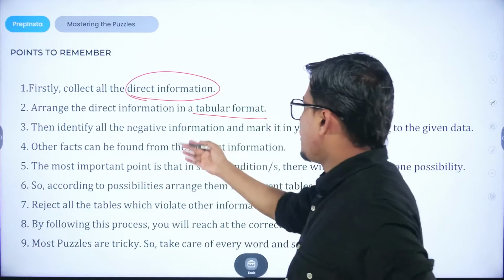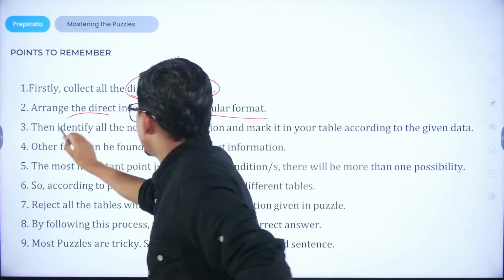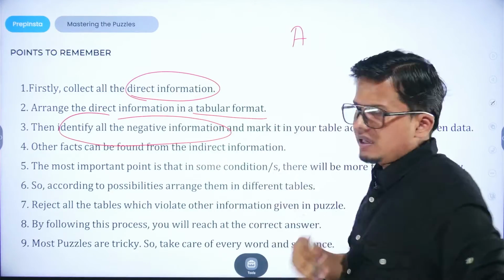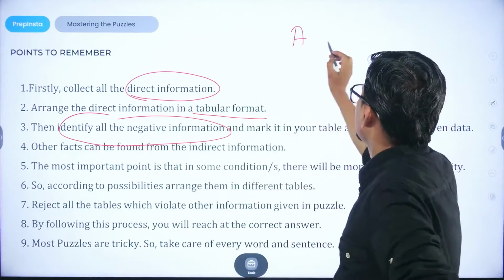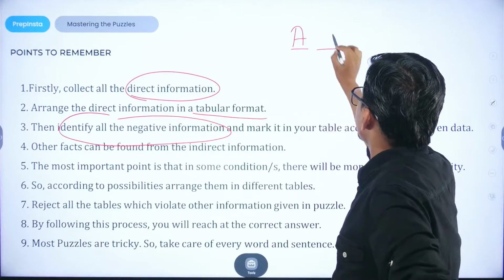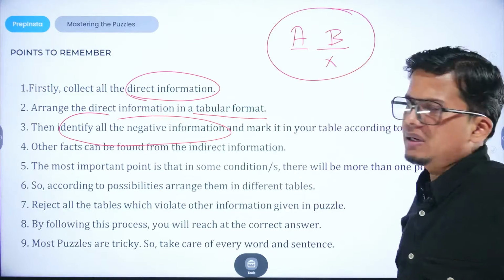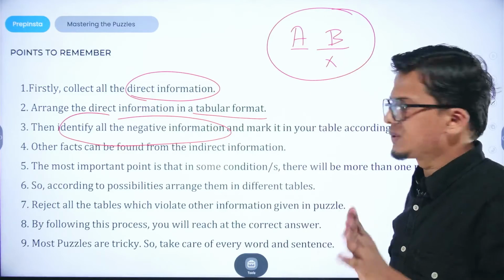Then identify all the negative information and mark it in your table. So what is the negative information? Negative information is, suppose A can't sit with B. So if A can't sit with B, or if A is not adjacent to B, then next to this particular position B can't sit. So we can generally refer to this condition with a signature or a symbol, that A and B both can't sit next to each other.